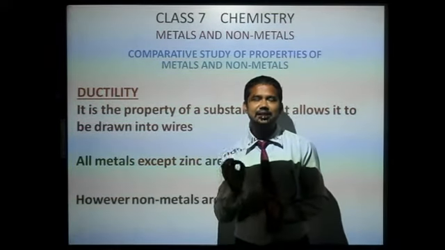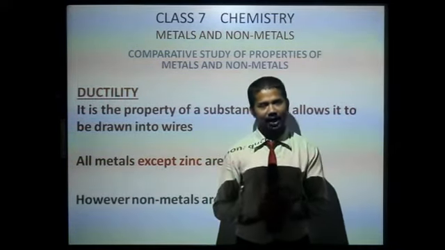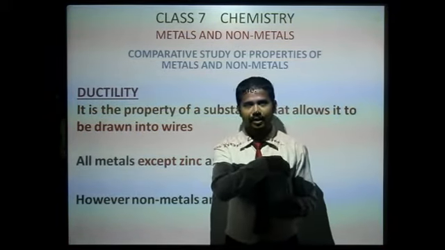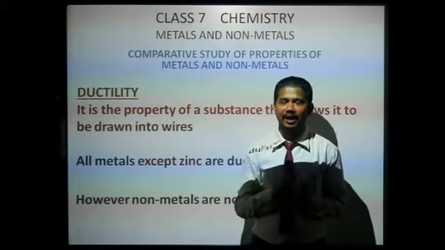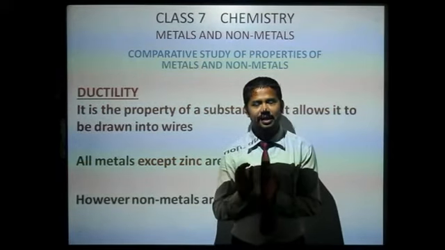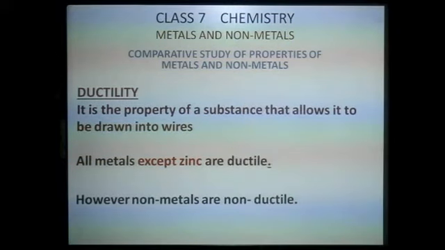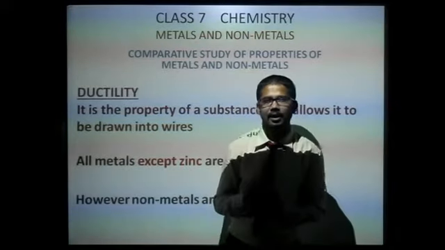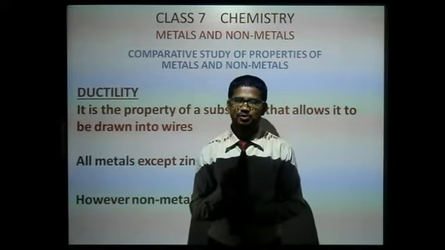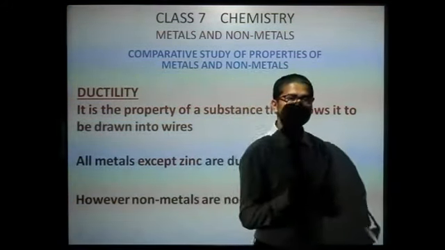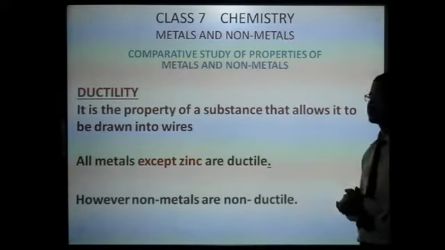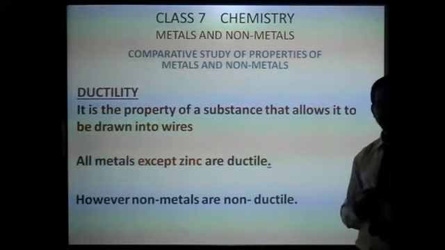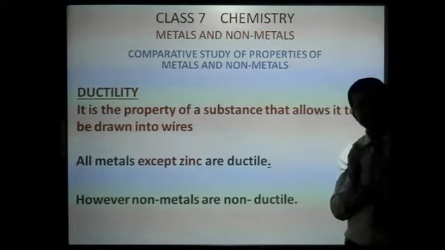Metals have brilliant bright color and non-metals are dull. Among metals also, two metals have different color.